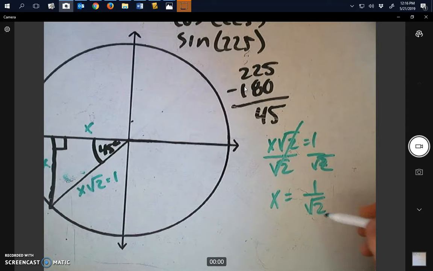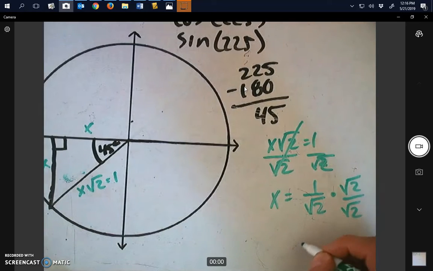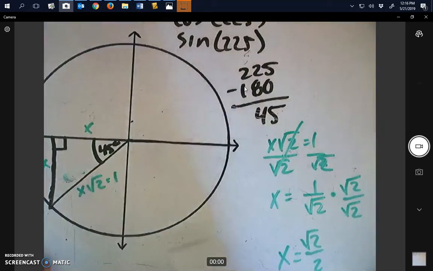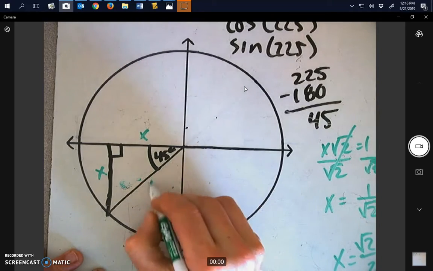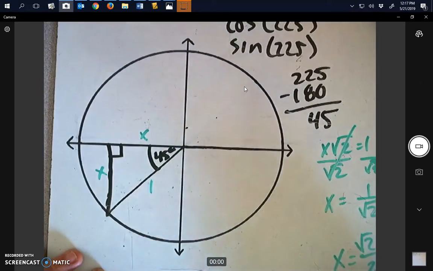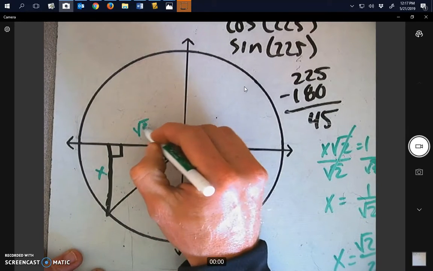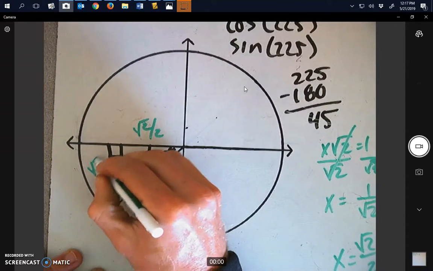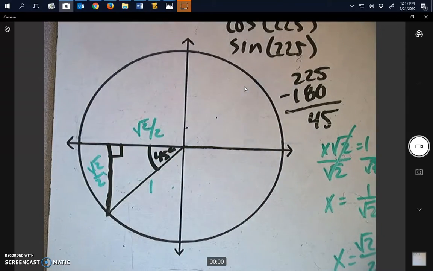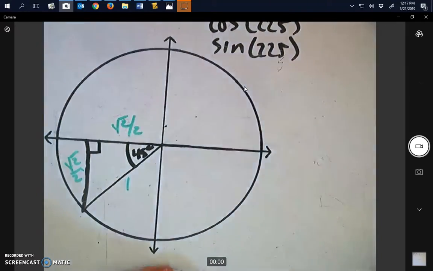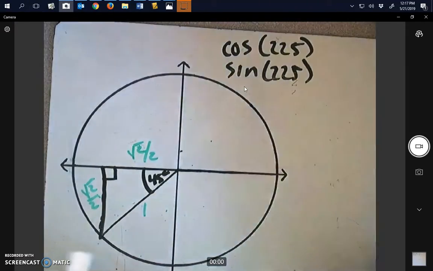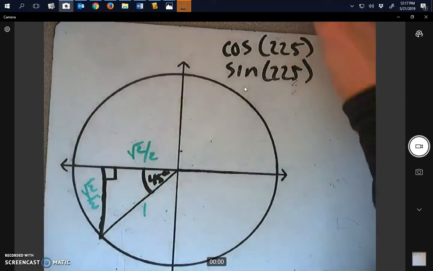We have a radical in the denominator. We need to rationalize this, so we do that by multiplying both sides by square root 2, and we end up with square root 2 over 2. So that's what x equals. So this hypotenuse is 1. We already knew that. X is equal to square root 2 over 2. And same thing here. All right. Well, now we have our sides, so we can actually evaluate our cosine and sine. If you remember from the previous units, SOHCAHTOA.